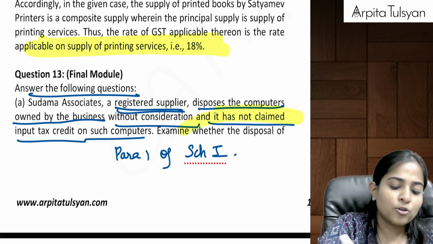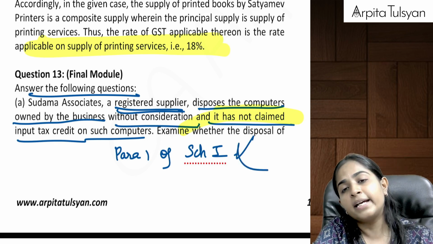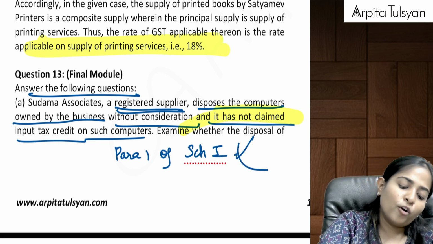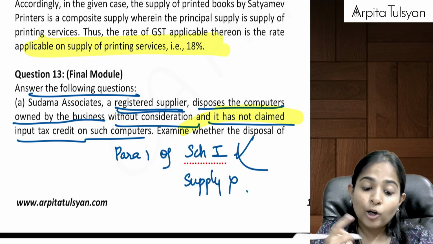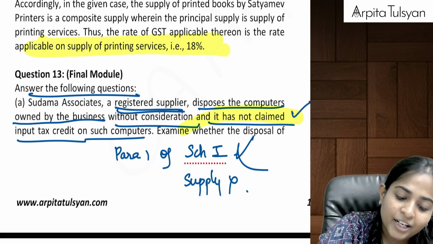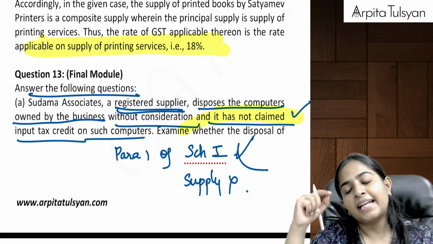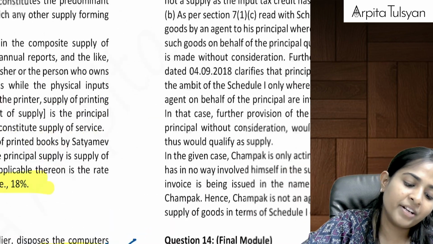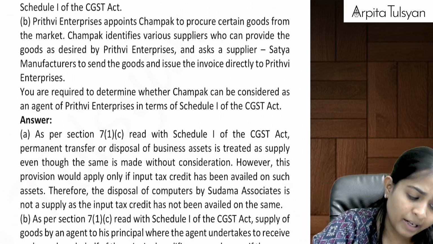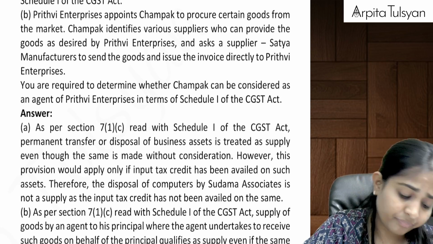Here, ITC has not been claimed. So can we say we are not falling under para 1? If we are not falling under para 1, then this transaction cannot be considered as a supply. What is the logic? Earlier we did not claim the ITC, which means the tax on this particular asset has already been paid to the government. So now when we are selling it for free, there will be no GST applicable.